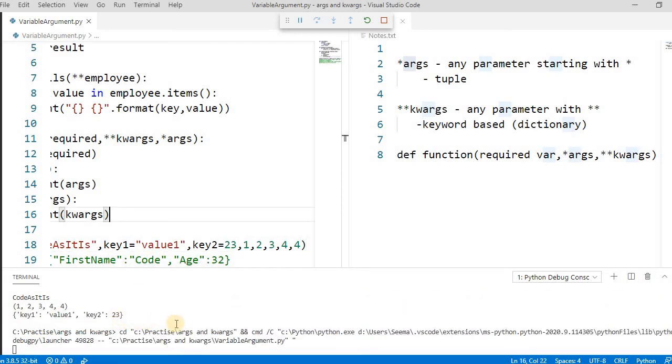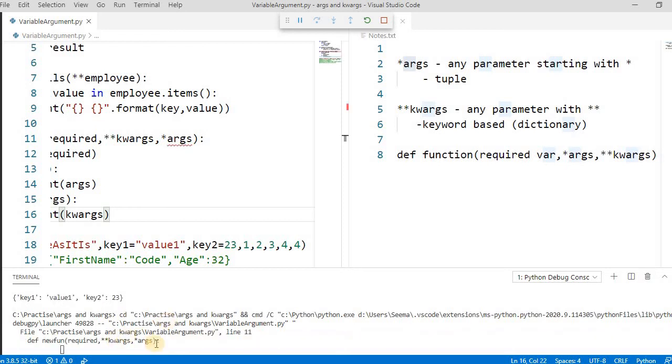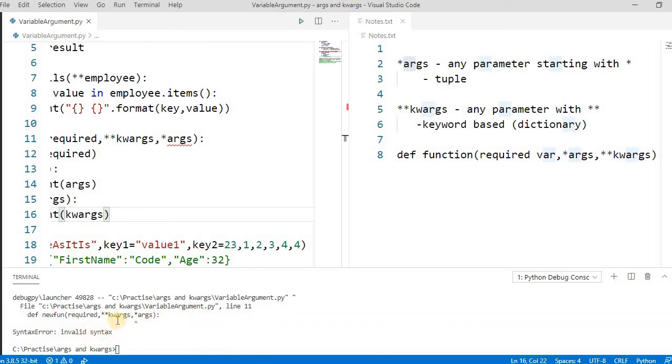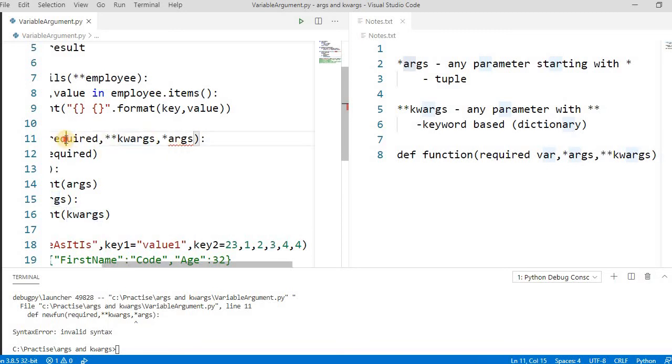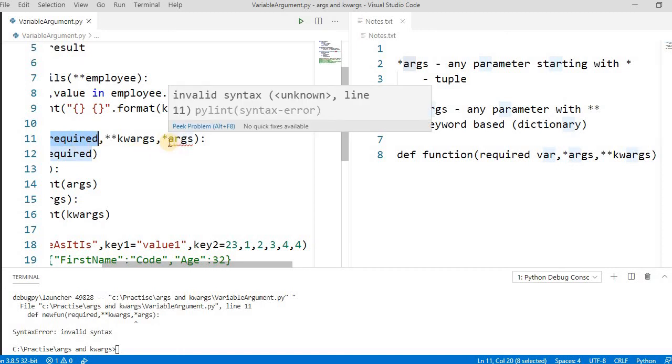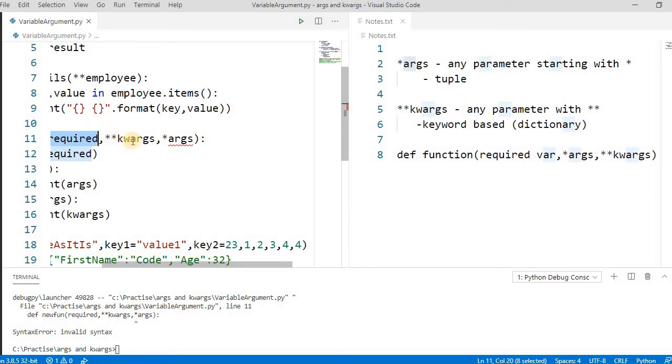See here, invalid syntax. The correct syntax is that kwargs should be the last in the sequence. First come the required parameters, then the variable length argument starting with the star. The double star keyword argument should be the last one.